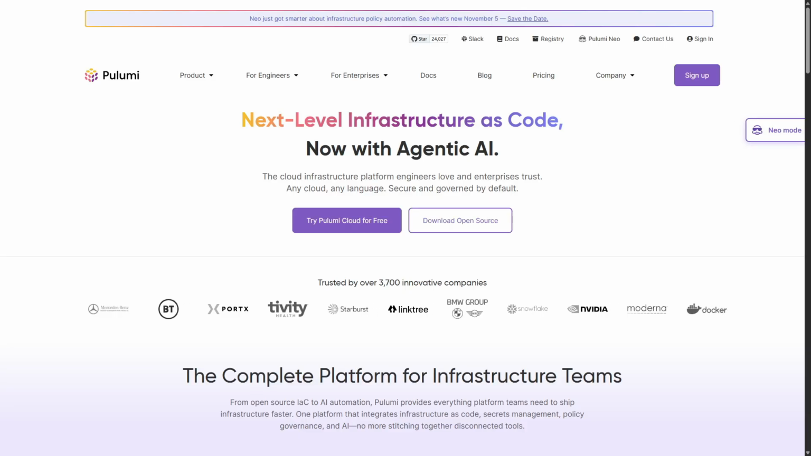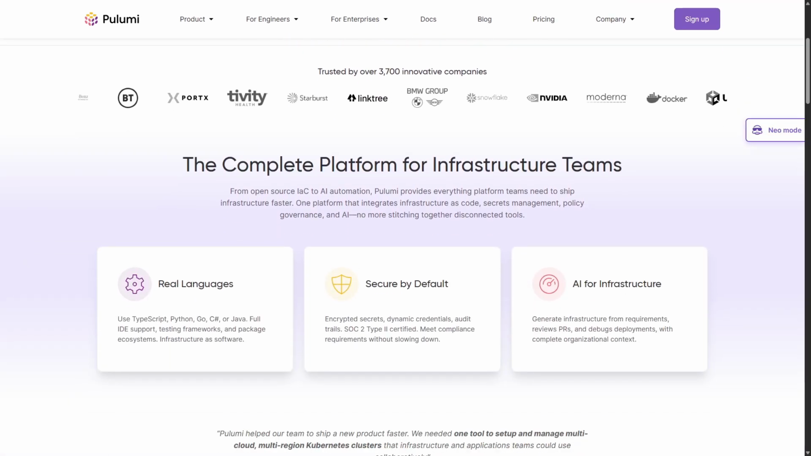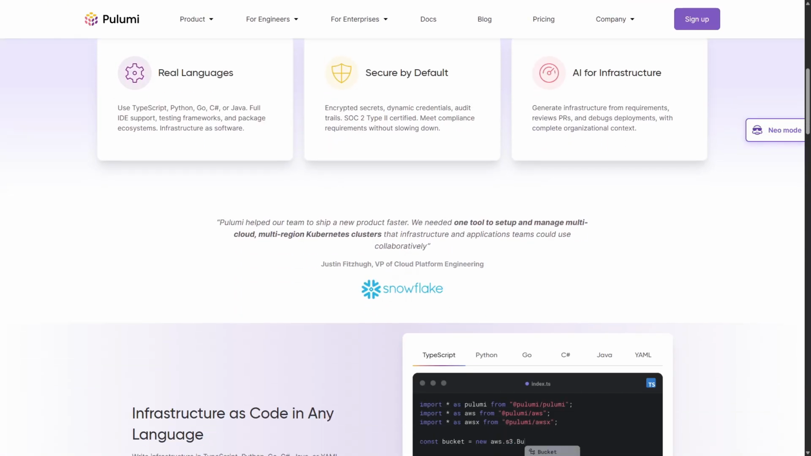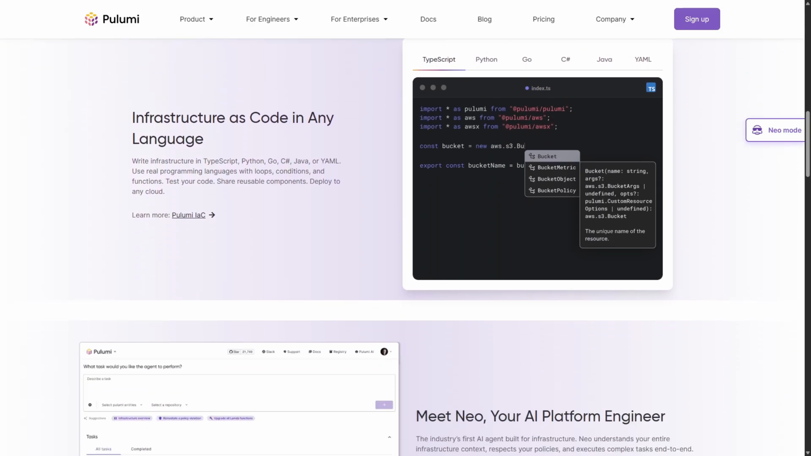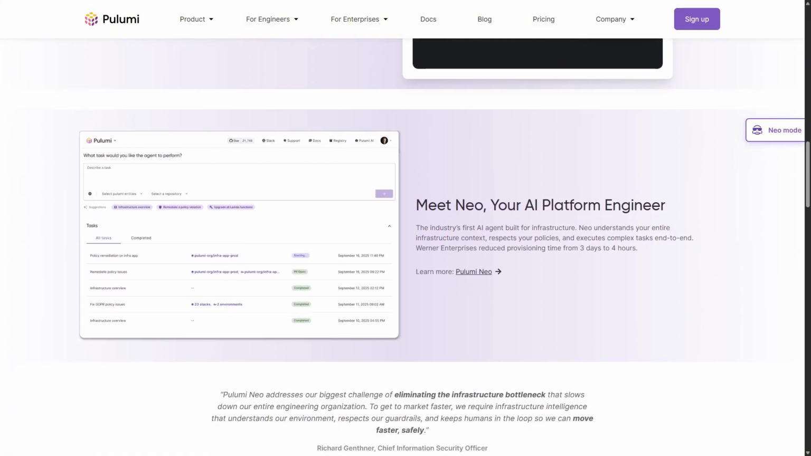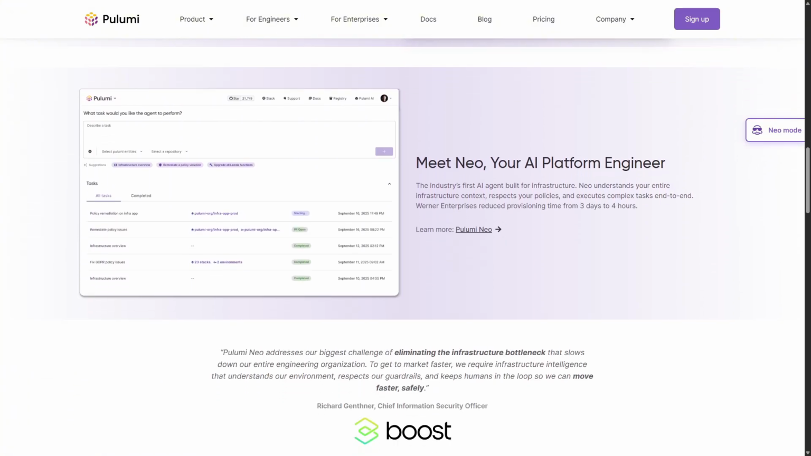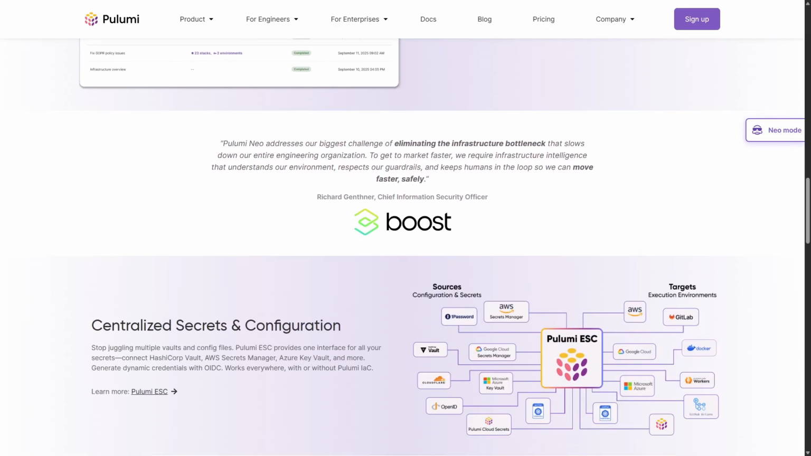Pulumi takes a more developer-friendly approach. Instead of learning a new syntax, teams can use familiar languages like TypeScript, Python, Go, or C# to define and manage infrastructure. This makes it easy to add logic, functions, and testing directly within your infrastructure code.